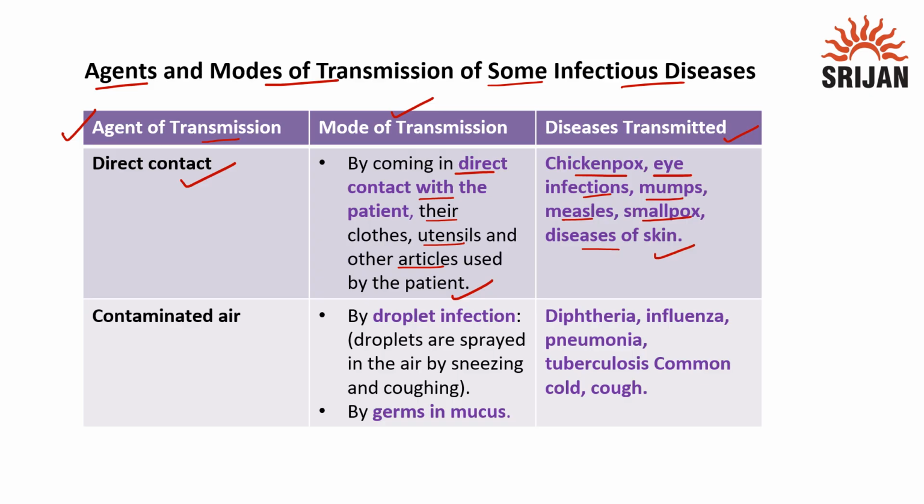So the next agent of transmission is contaminated air. By the contamination of air, we can say the mode of transmission is by droplet infection. So droplets are sprayed in the air by sneezing and by coughing, by germs in the mucus. Mucus is the watery substance which is present inside our nose, or we can say the body, right? So the diseases transmitted are diphtheria, influenza, pneumonia, tuberculosis, common cold, cough.